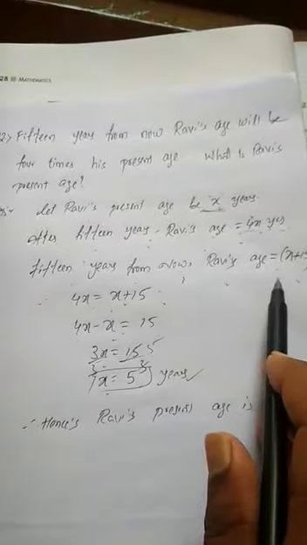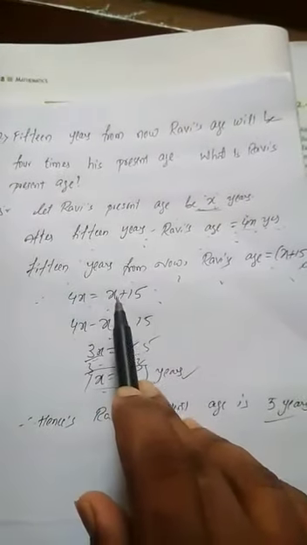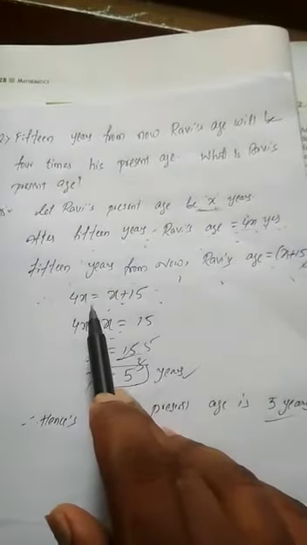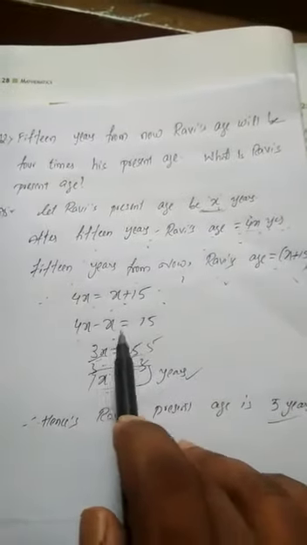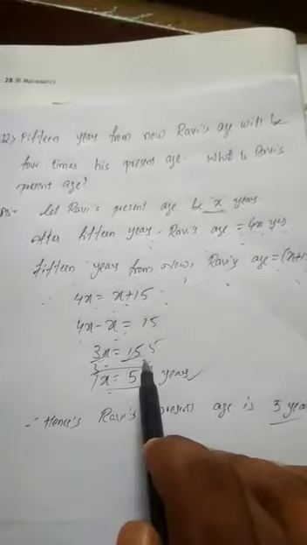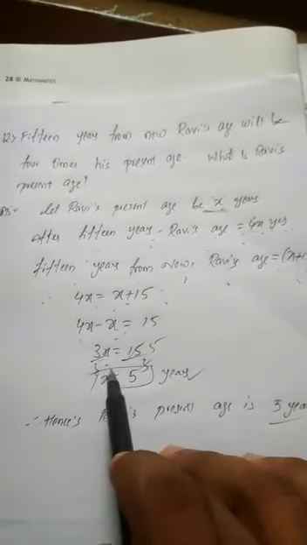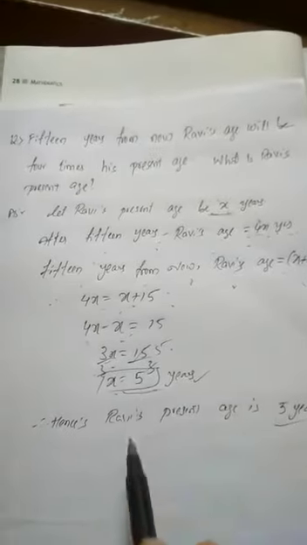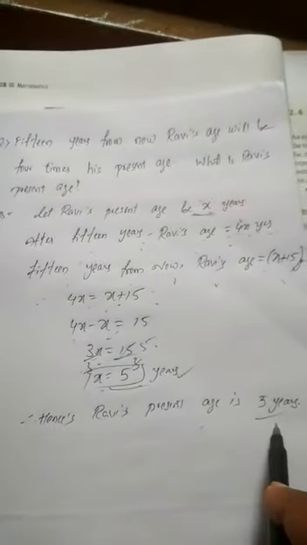So we have to equate these: 4x is equal to x plus 15. If you simplify, this plus x will go to this side as minus x. 4x minus x is 3x is equal to 15. Both sides divided by 3, the 3s cancel. 3 ones are 3, 3 fives are 15. So x is equal to 5. Hence Ravi's present age is 5 years.